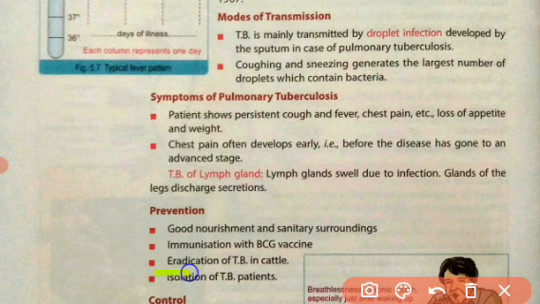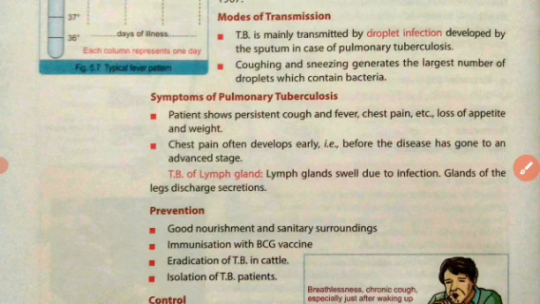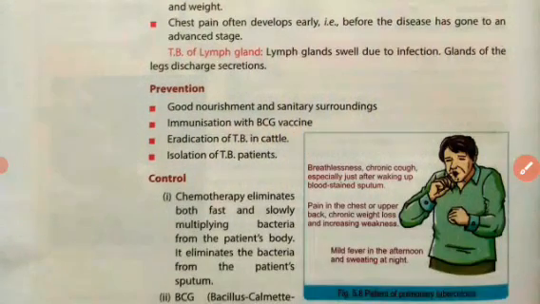Now, eradication of TB in cattle. If there are cattle suffering with this disease, they must be treated so that they become healthy. Now, isolation of TB patients. A TB patient should live in an isolated area so that the disease will not spread from the unhealthy person to the healthy person.